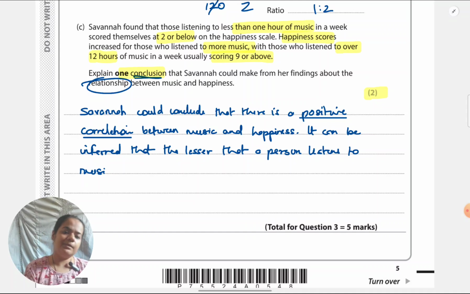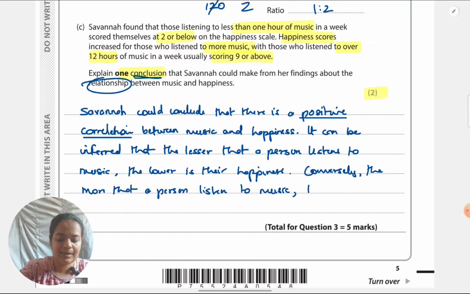So, what are the common mistakes in this question which you have to avoid? First, like I said, giving results instead of a conclusion. That's the most common mistake. Second is to give only one side: say, the lesser that someone listens to music, the lower is the happiness, and not giving the other side, that the more they listen to music, the greater is their happiness.